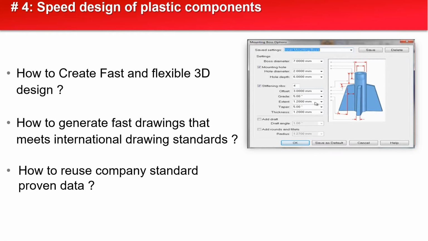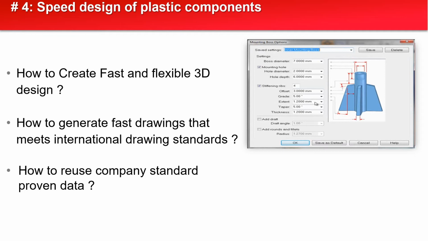The second major problem is the speed of design of plastic components. How to create fast and flexible 3D design? I can put it in the library, and whenever I call the part from the library, it will ask for the parameters in a simple template.